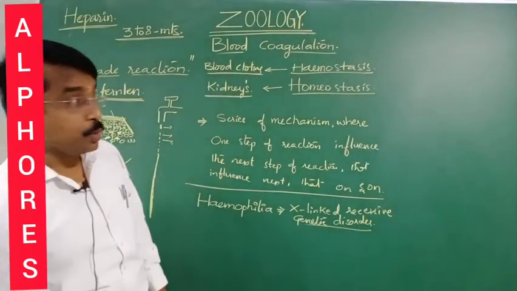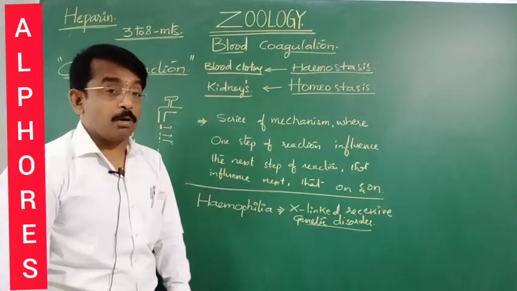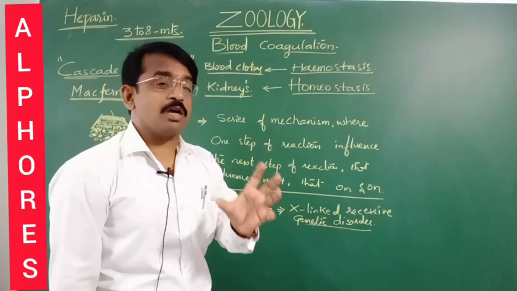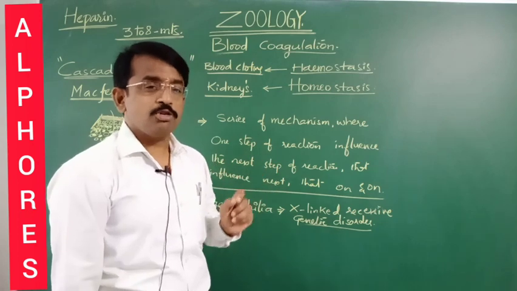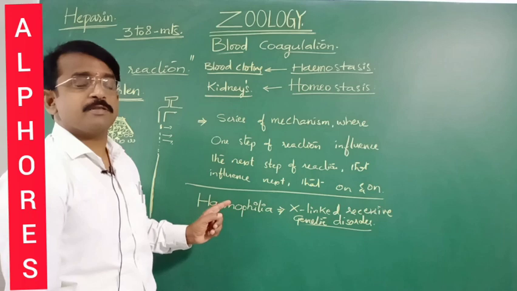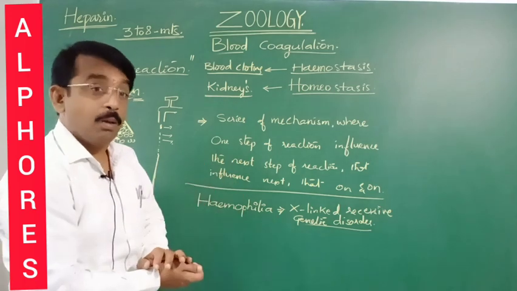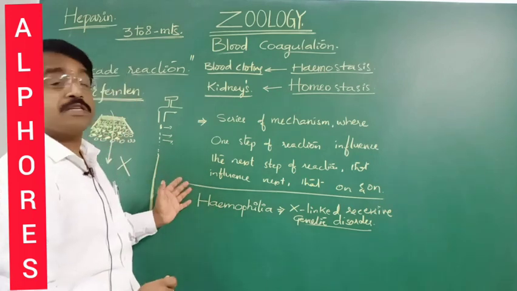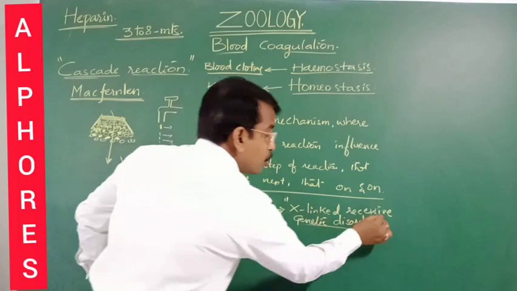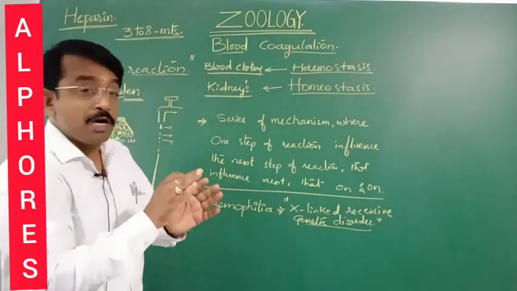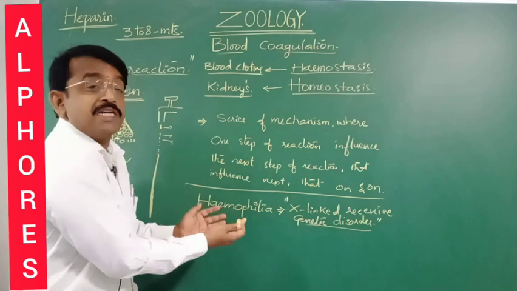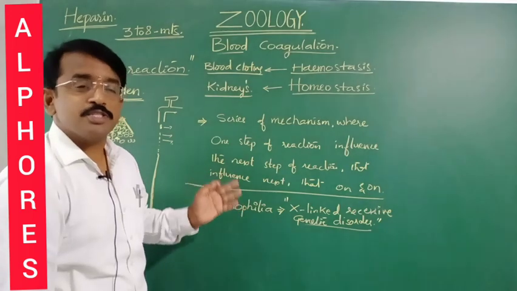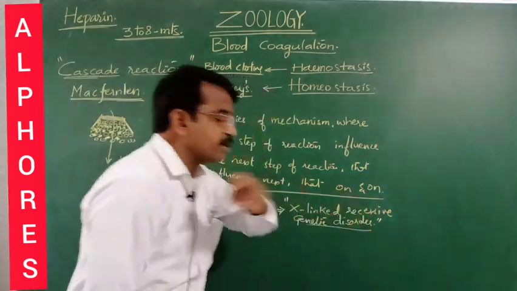And this is due to the loss of the blood clotting factors, which means as long as the gene present on the X chromosome is dominant, the blood clotting factors are synthesized and blood coagulation continues. Whereas due to mutation, the gene present on the X chromosome becomes recessive. Then the blood clotting factors are not synthesized, blood coagulation does not take place, and it leads to the loss of blood. That is hemophilia, an X-linked recessive genetic disorder.